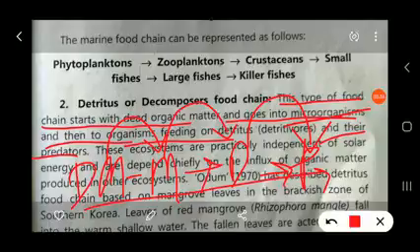This type of food chain starts with dead organic matter and goes into the microorganisms, then to the organisms feeding on the detritus and their predators. These ecosystems are particularly independent of solar energy, and they depend chiefly on the influx of organic matter produced in other ecosystems. We can say that here sunlight is not the main source of energy. Here producers are absent. The energy comes from other ecosystems, that is, the dead organic matter of organisms.